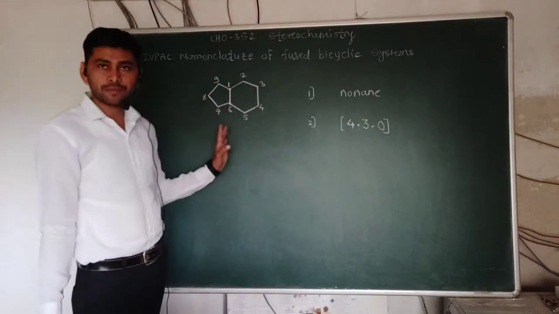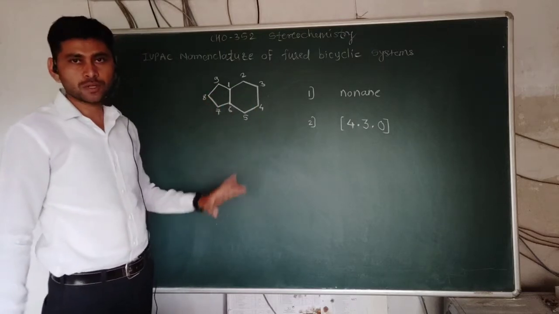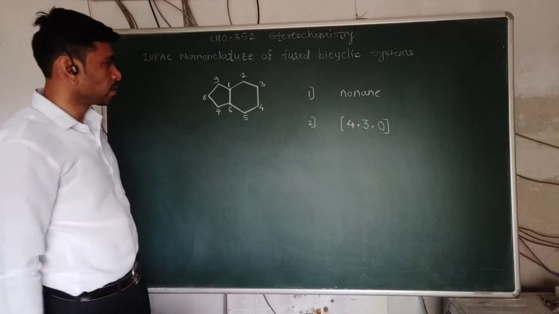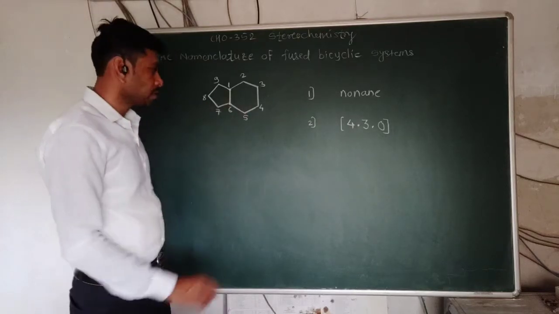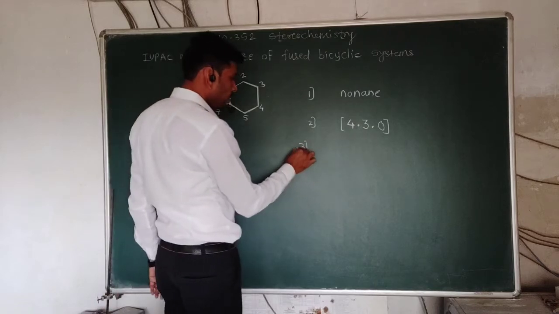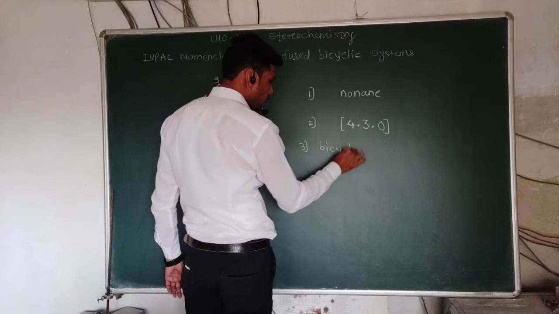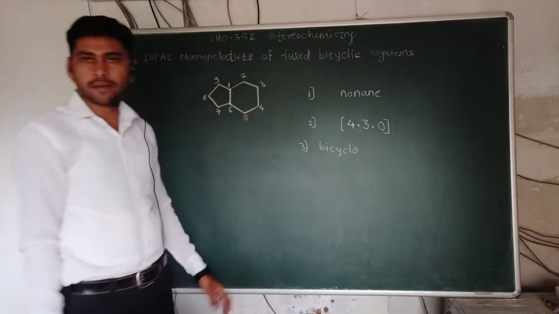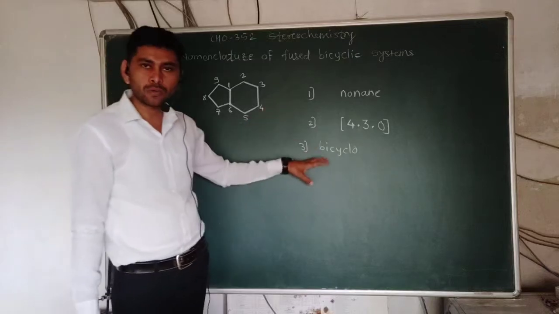If any substituent is present, then we have to write that substituent, but in this case there is no substituent, so we don't write one here. This is a bicyclic system, so we write the prefix bicyclo in front.